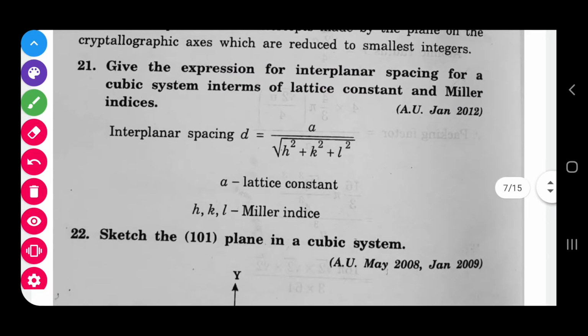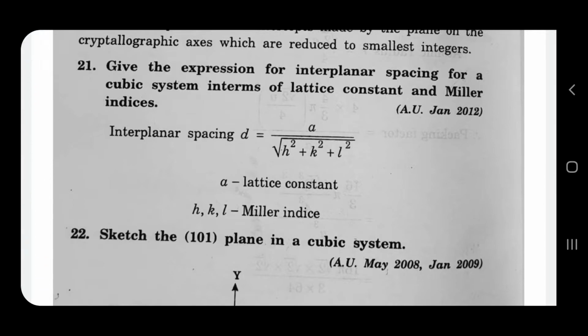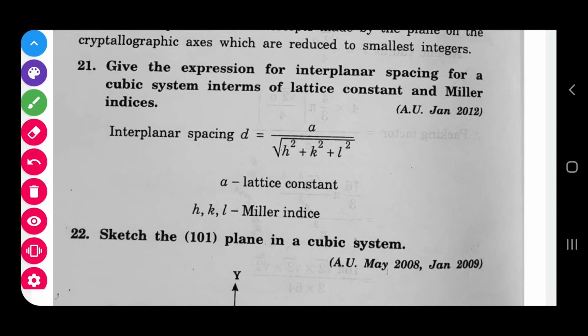And in the next, give the expression for interplanar spacing for a cubic system in terms of a lattice constant and the Miller indices. In this case, the question is the d spacing. The formula: d means interplanar spacing or d spacing, a means cube edge or lattice constant, and HKL are the Miller indices. This is the relationship between these three. Okay, and you can write this.